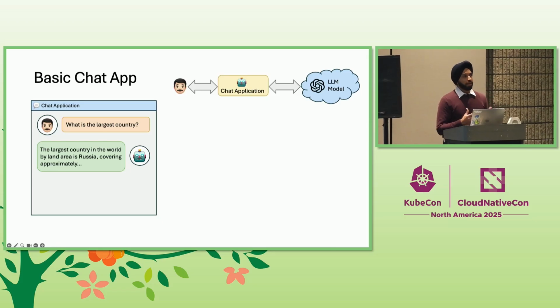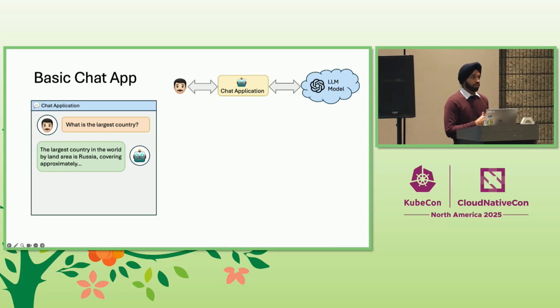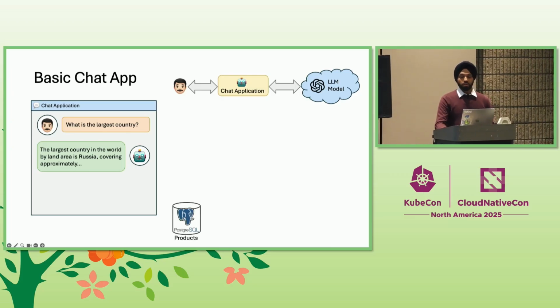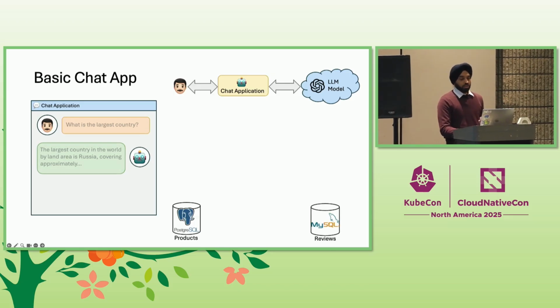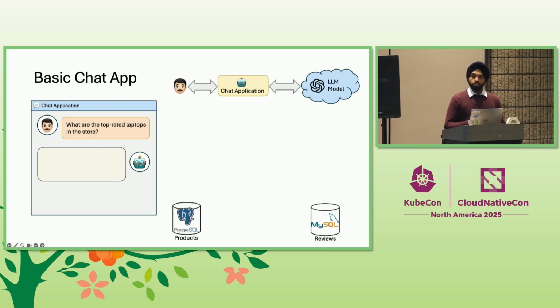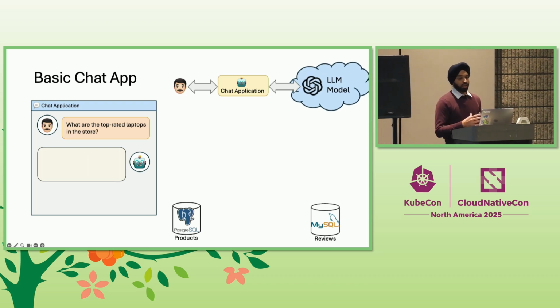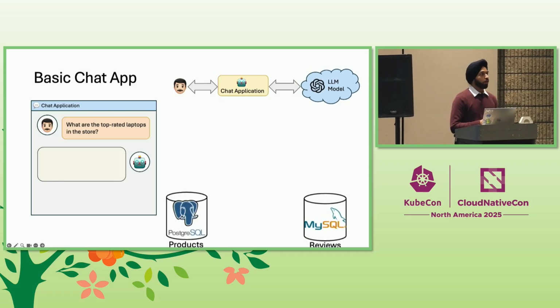Say we wanted to build a chat application for an online electronics store, where the product's microservice was maintaining its information in a Postgres database. And the review service writes to a separate MySQL database. So how would the model respond to a question about the laptops in the store? Now, the base LLM here has a problem. It has no idea about the products in our store, since this private data was not part of its training.